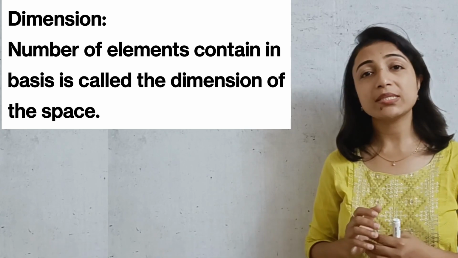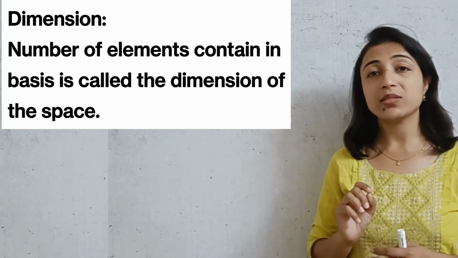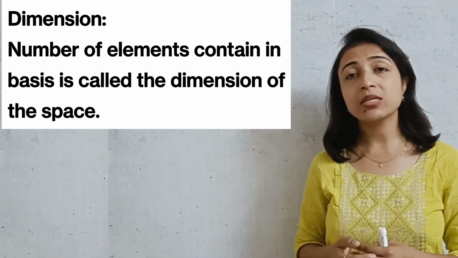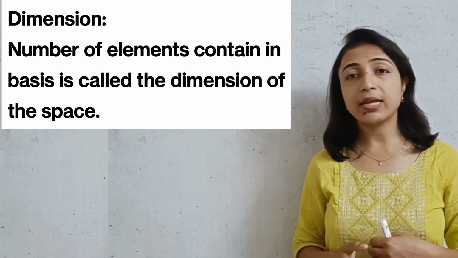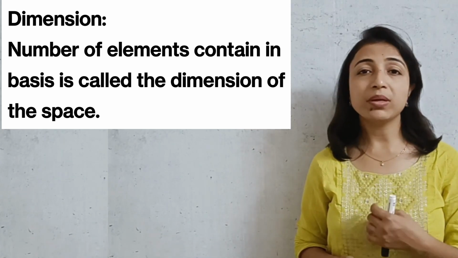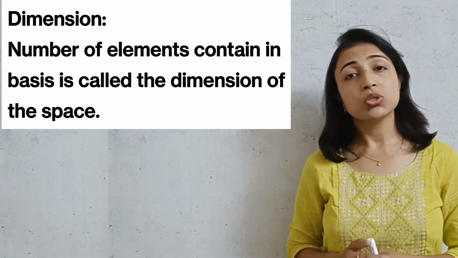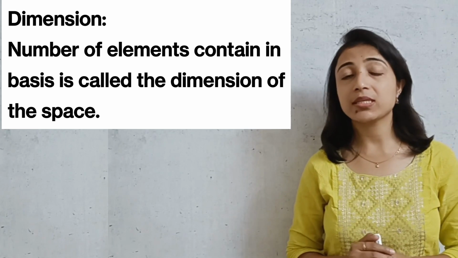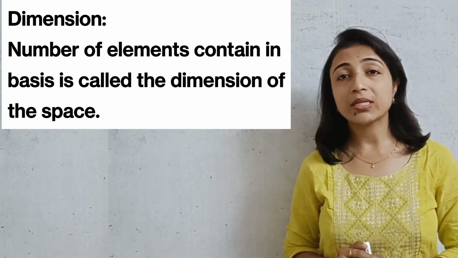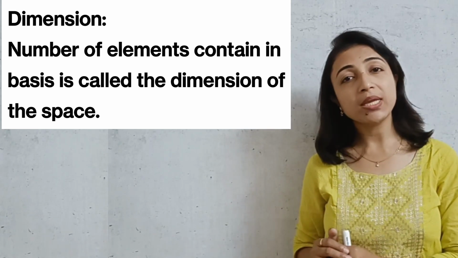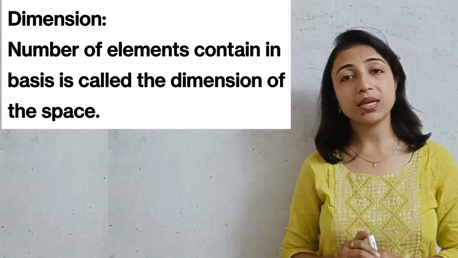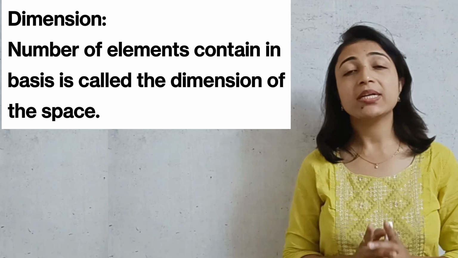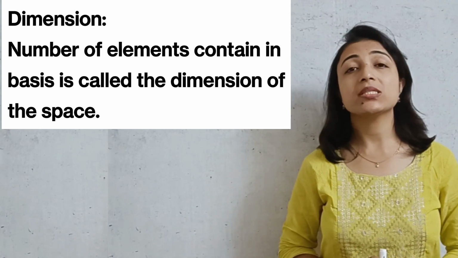That means B is a basis which is linearly independent, and span of B equals V. Let's suppose there is another basis B1, which is linearly independent and span of B1 is also equal to V. So both are bases of V, and the number of elements contained in a basis is called the dimension of V. So obviously sets B and B1 both contain the same number of elements. This means a basis need not be unique, but the dimension of the vector space is unique.